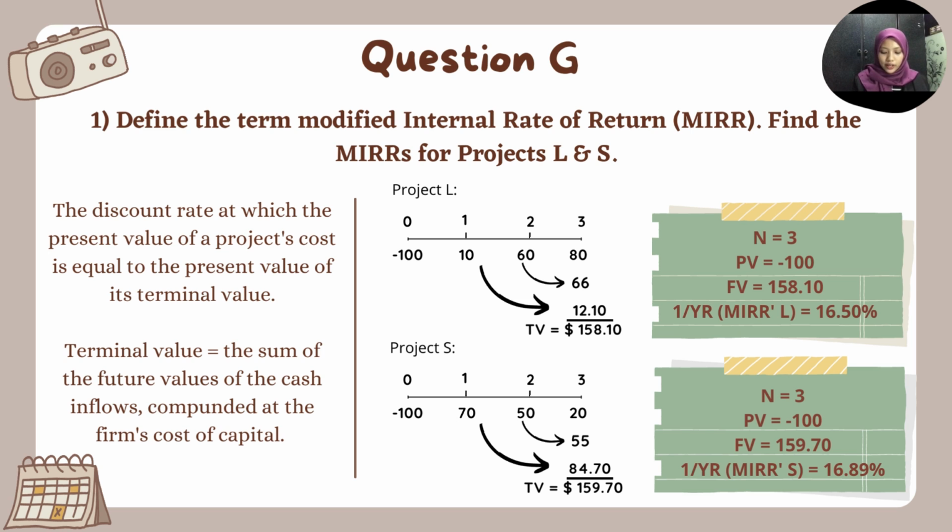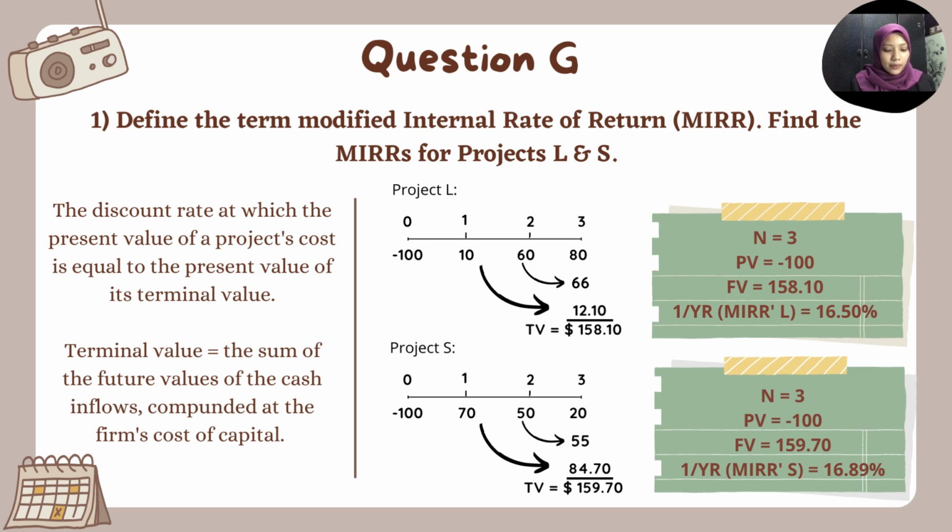And the same goes for project S. We use the same way to calculate the terminal value. So the sum of the future values, or the terminal value, for project S is $159.70. Then we find out the MIRR for both projects.